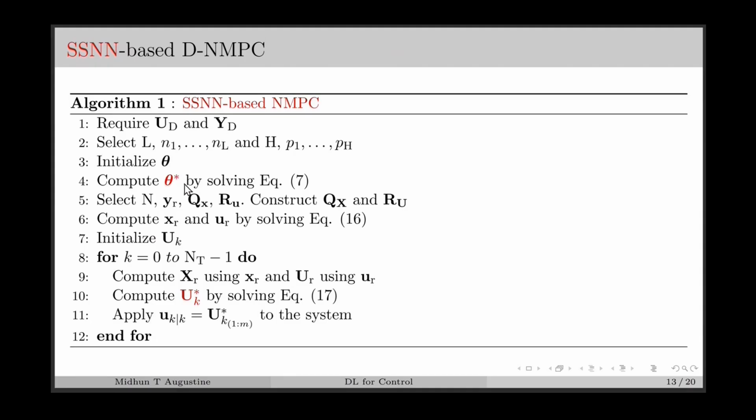Once the model is identified, we can define the parameters for the MPC, such as the prediction horizon and the weight matrix for the state and control vectors. And we can also find the state reference and control reference by solving the steady state condition. After that, we can solve the MPC optimization problem at each time instant to find the optimal control sequence, from which the first element is applied to the system.